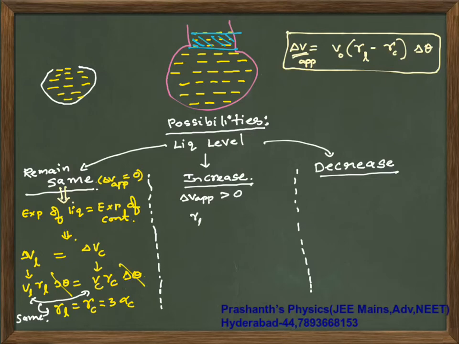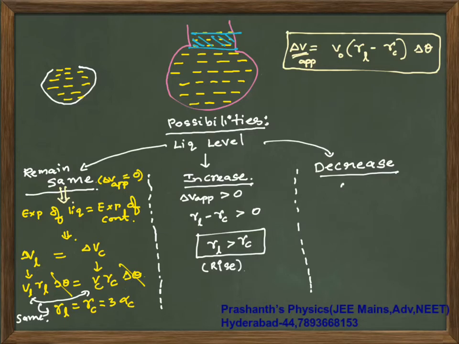So that happens when gamma of liquid minus gamma of container is greater than 0, gamma of liquid is greater than gamma of container. So there is a rise when gamma of liquid is greater than gamma of container.